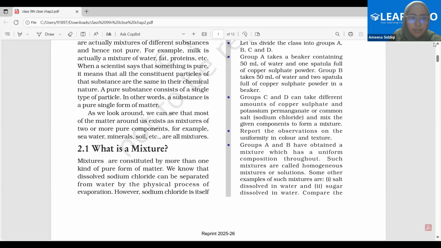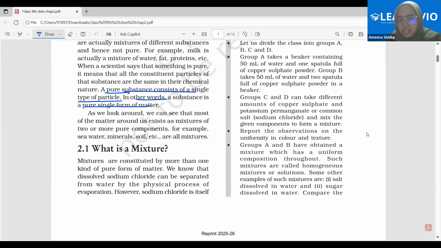Come to this. A pure substance, that is pure matter, consists of a single type of particle. In other words, a substance is a pure single form of matter. This line is understood, beta? No, ma'am. No? No worries.